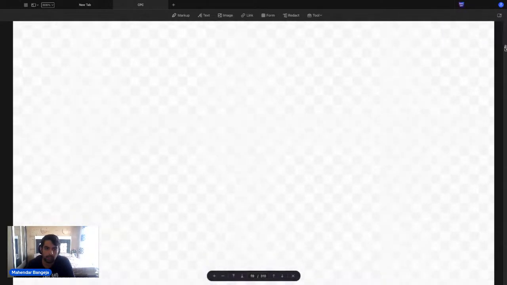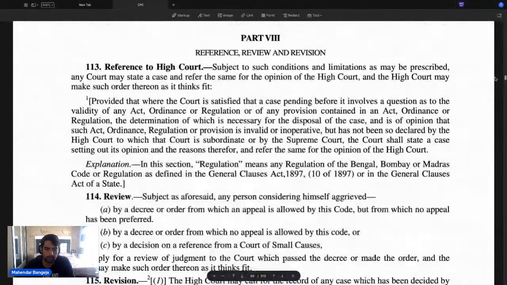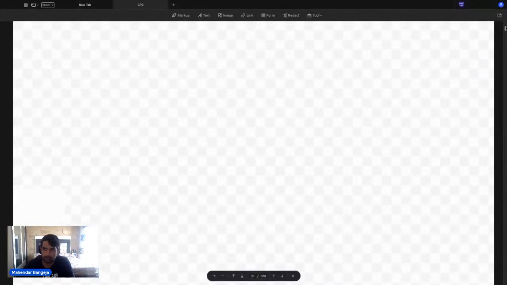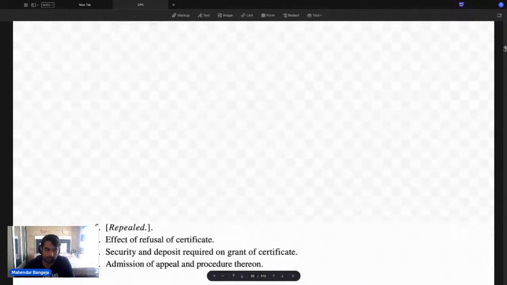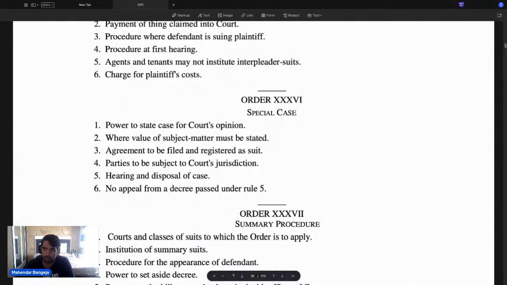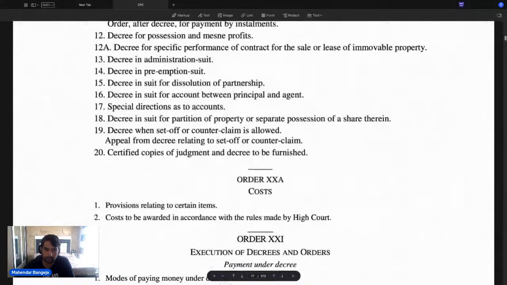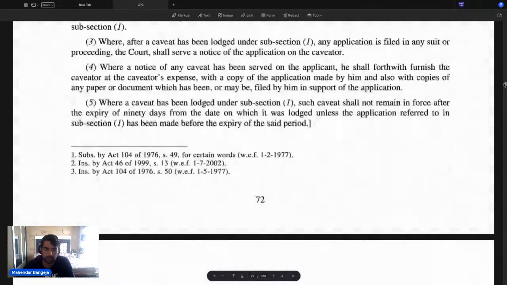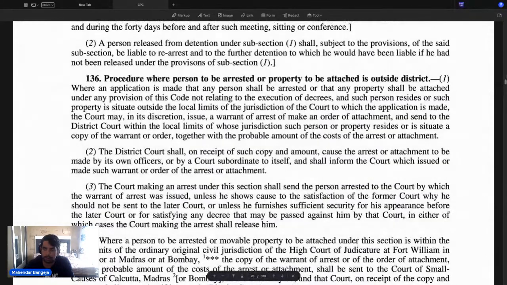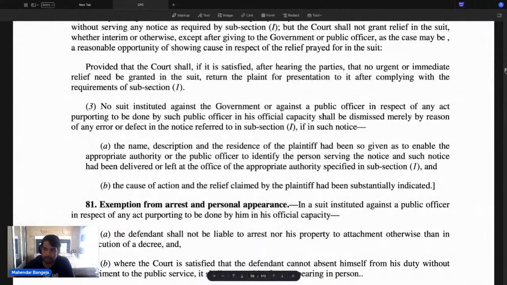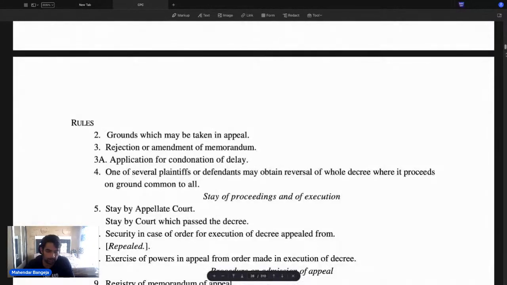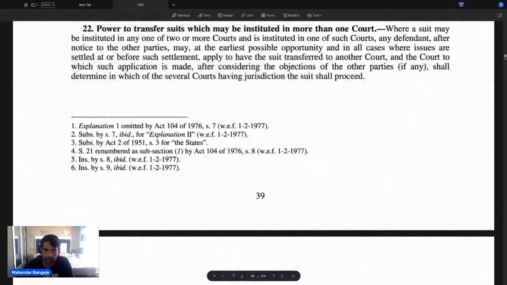ठीक है, अब आगे आ जाओ. अब लेट्स अंडरस्टैंड वन इम्पोर्टेंट एस्पेक्ट. अब देखो, we'll understand one important aspect, that is something known as transfer. Now, what exactly is transfer of suits, and in what cases such a transfer is permissible? ये एक बार समझ लेते हैं, and then we'll proceed further. So देखो, which court has power to transfer, पहले तो ये समझो.